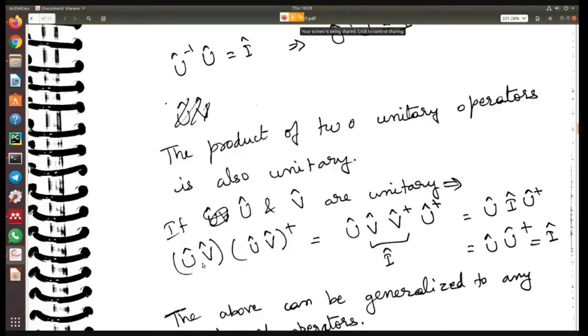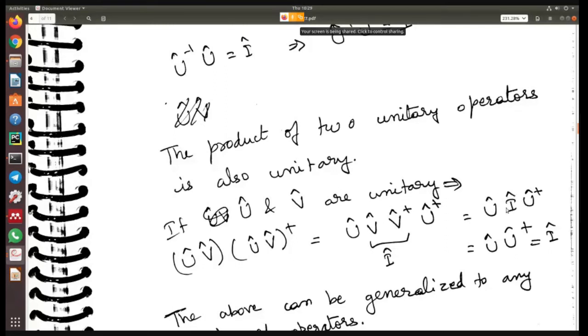Okay, so you can see that (UV)(UV)† is nothing but, now this dagger, if you take it inside, the order will reverse. So you have UV times V† times U†. And we already know that because V is unitary, V V† is I. You get U†, so you get U times I times U†.